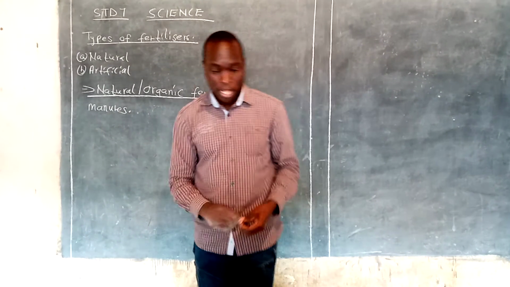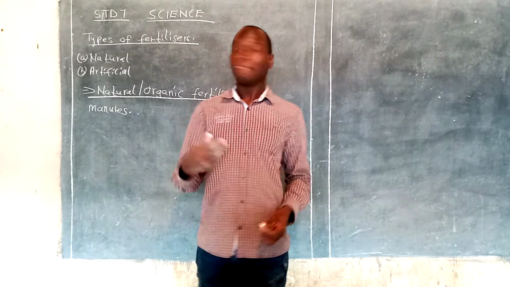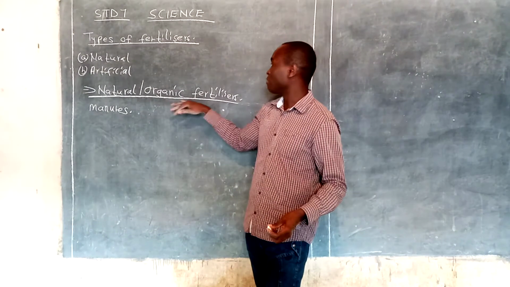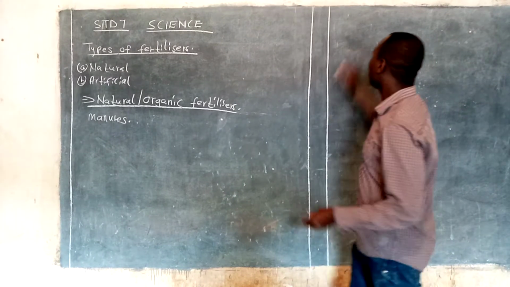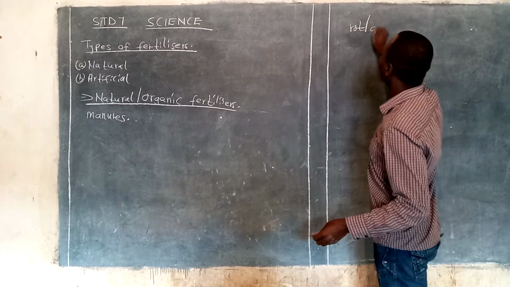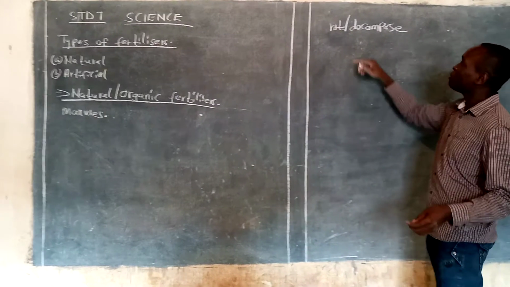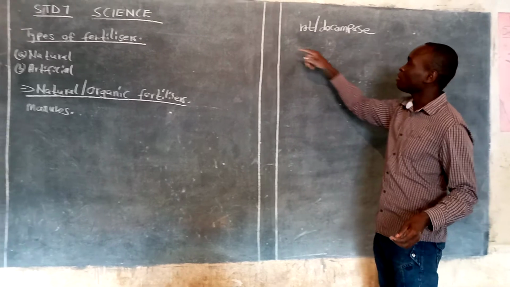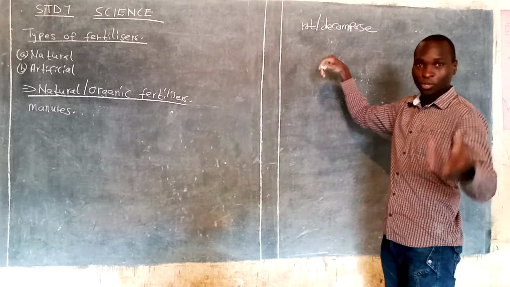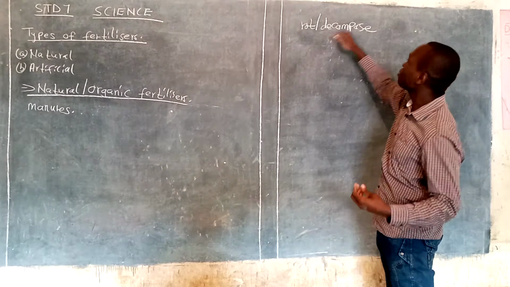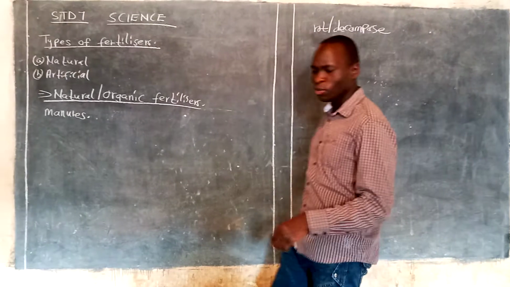We normally call them organic because they easily rot. The materials we use for making these natural or organic fertilizers easily rot or decompose. In science, it is advisable we use decompose, leave alone rot. But I hope you understand what it means. They easily decay, rot, or decompose, but it's good to use decompose. They easily decompose to release nutrients.